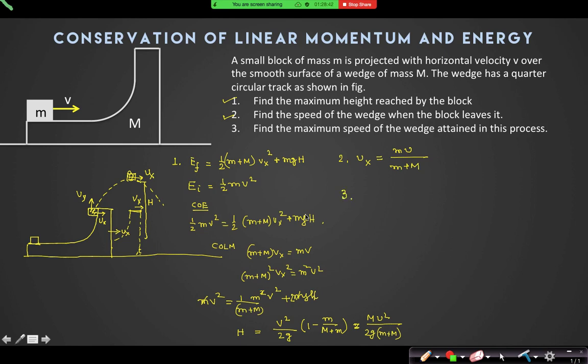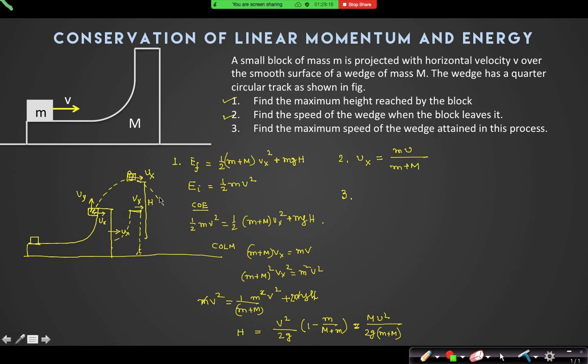Can you tell me the third answer? What is the answer for the third question? Find the maximum speed of the wedge attained in this process. Third question answer? 2Vx. 2Vx. So 2Vx, fine? Yes, sir.